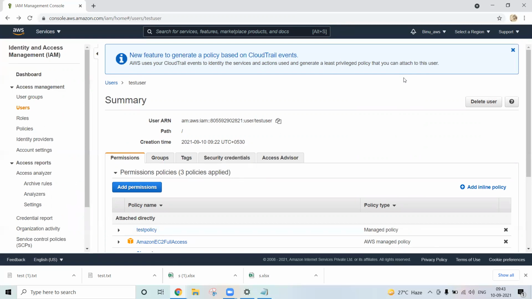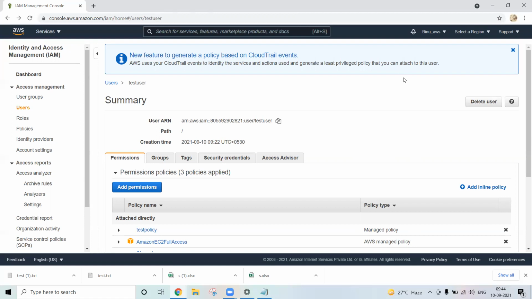First thing, using a user, you can log into the AWS Management Console. A user will have a user ID and password. But roles do not have a user ID and password. You can use a role directly in your application to access AWS resources. You can also use a user ID and password in your application to access AWS resources. But there are benefits of using roles.